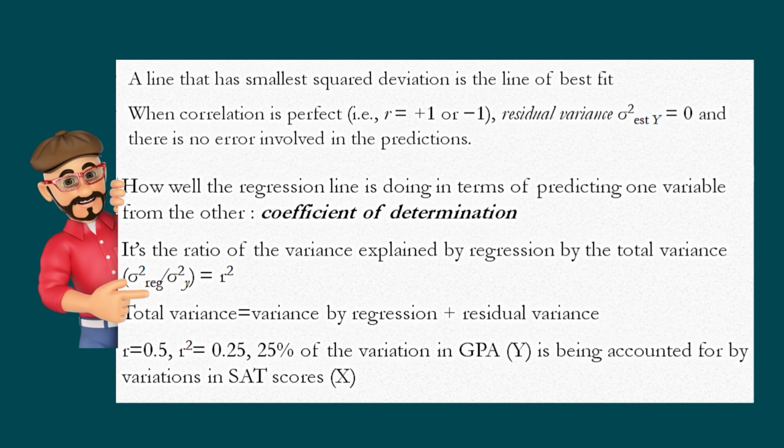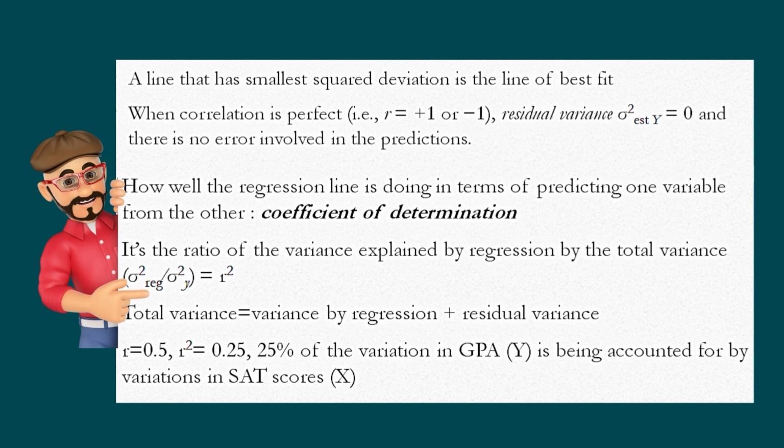Now how well is your regression line doing in terms of predicting one variable from the other? You can know it from another concept which is called the coefficient of determination. We will not be going into the details of the calculation, but this is a concept which you should know. It is the ratio of the variance explained by regression to the total variance.